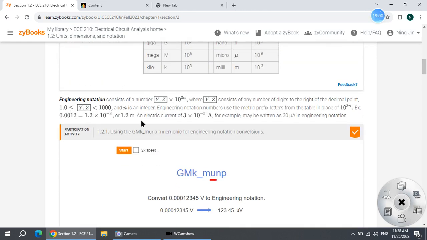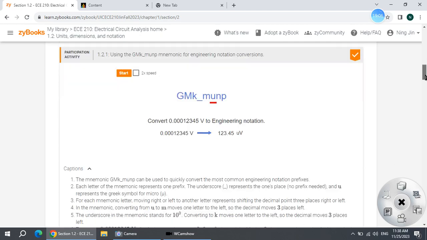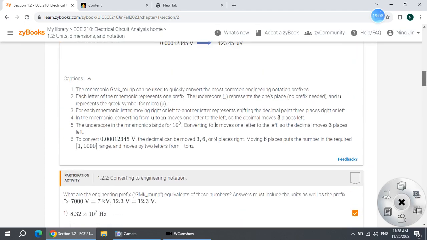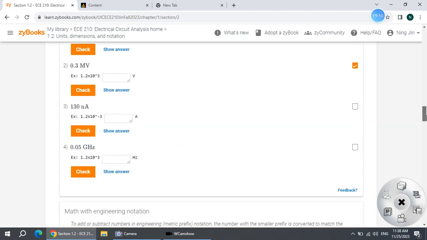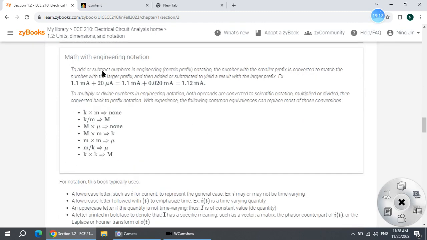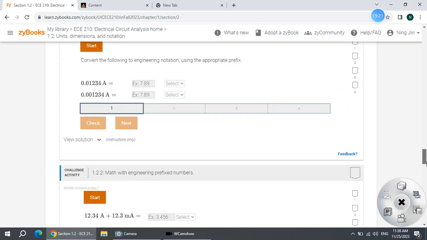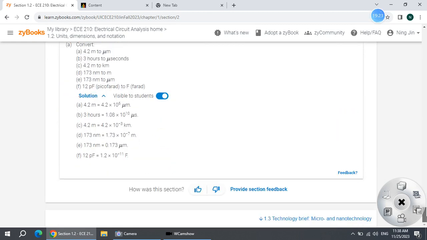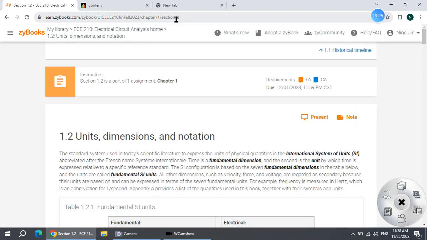Some people maybe think this one is good information and want to put it in their formula sheet, or some example. You think this example is also like this one, you think this part is useful for you. You can also put them in your formula sheet. Okay, do it this way. Go across all the reading assignment sections.